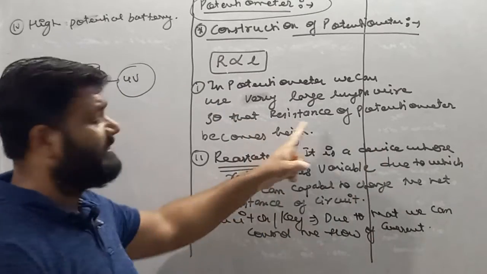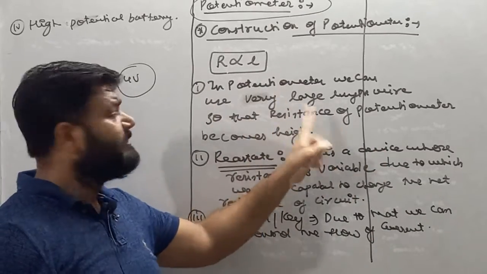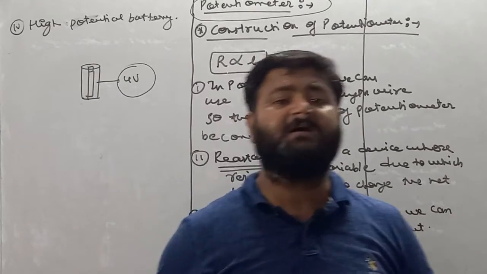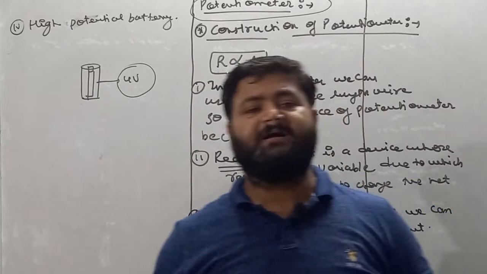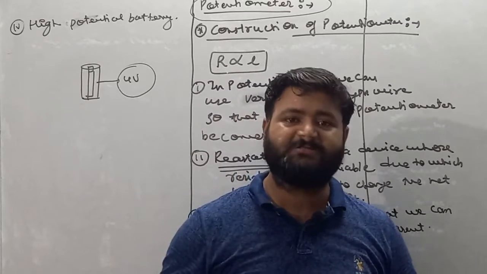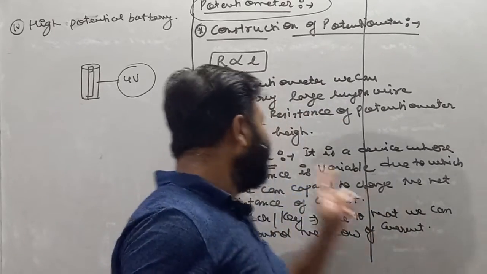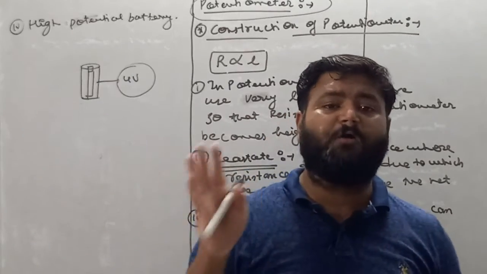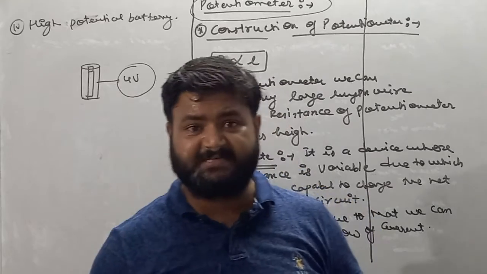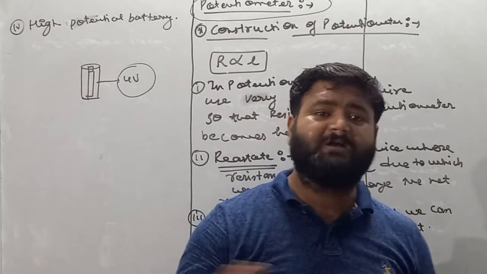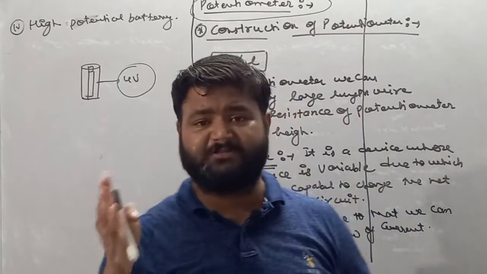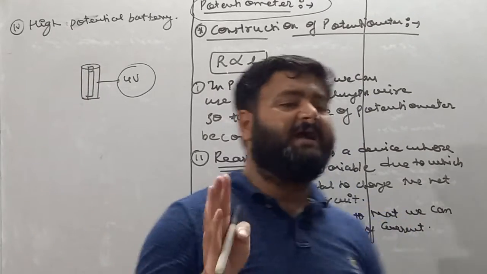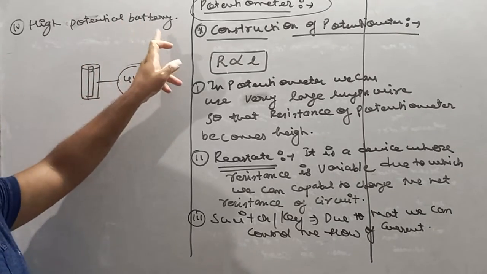First, high length resistance, so a high length wire so that resistance increases, because we know that potentiometer is a potential measuring device and a good potential measuring device is one whose resistance is high. Second, rheostat. Rheostat is used in that case where you want to continuously change the resistance. With the help of rheostat you can increase or decrease the resistance of circuit. Switch, due to switch we can control the flow of current. And fourth, high potential battery.